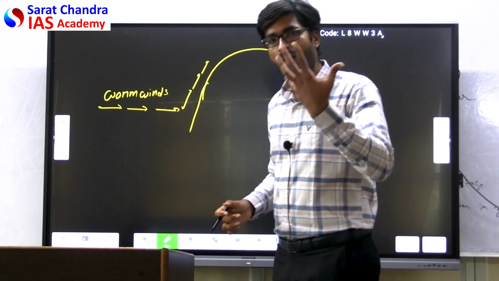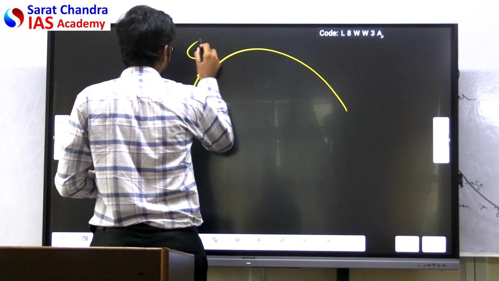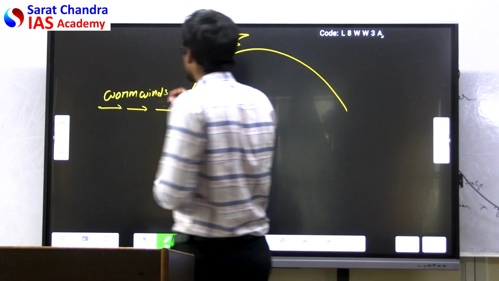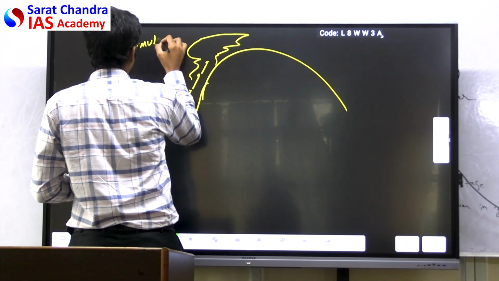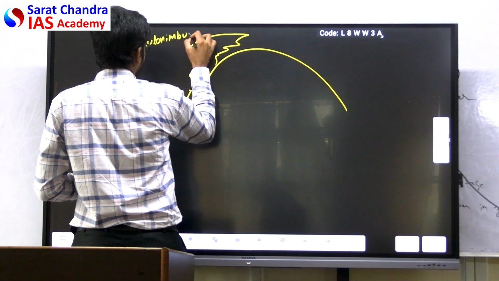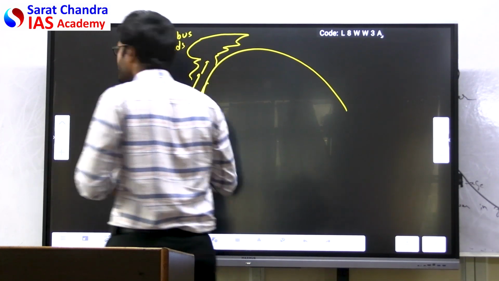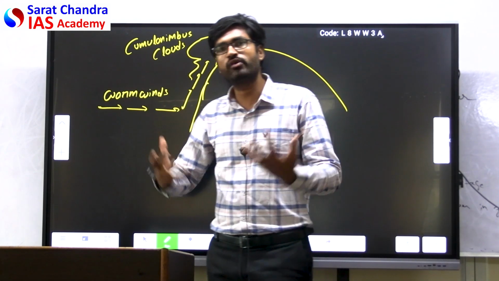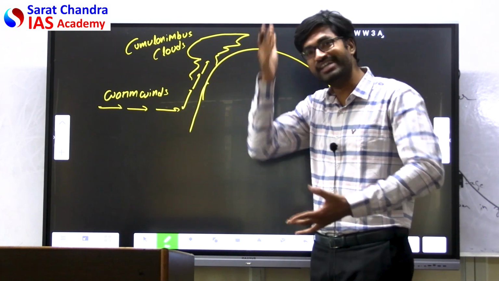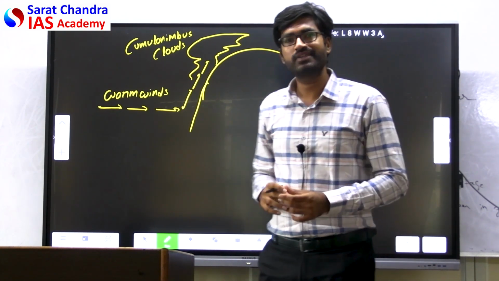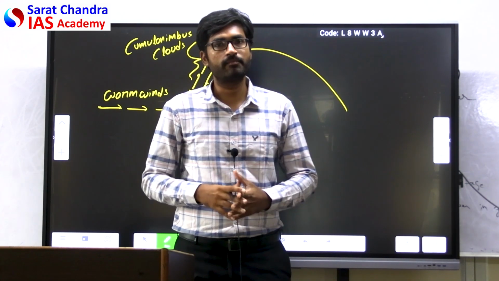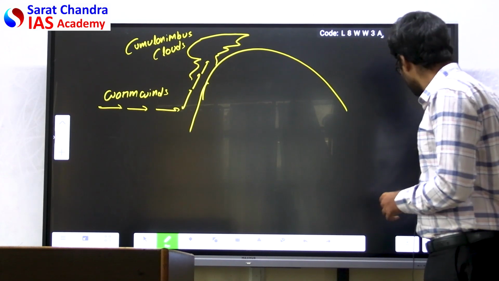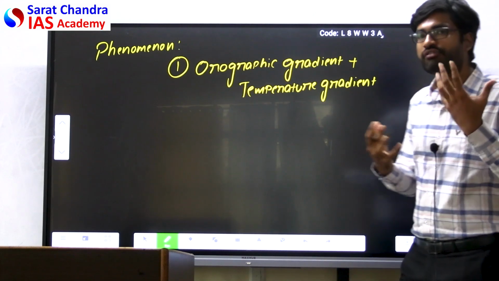Now when it gets uplifted, there is a formation of clouds, which are called the cumulonimbus clouds, the large clouds. And when these cumulonimbus clouds keep on growing along with the height of the mountain, then it becomes so large and at one point of time, it bursts like anything. This is called orographic gradient or the temperature gradient. Now, this is the first condition which needs to be there for the cloudburst.